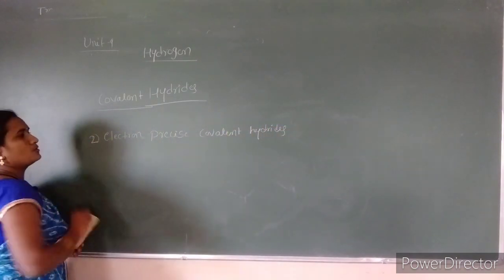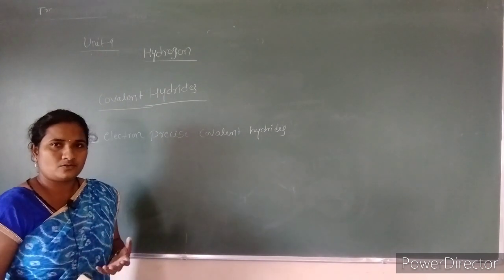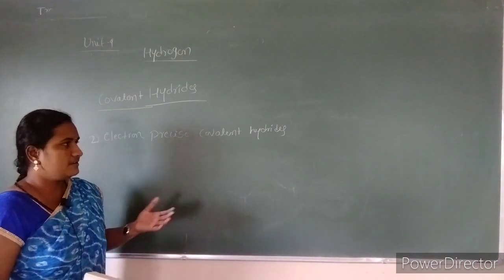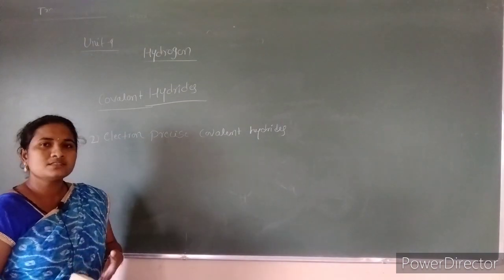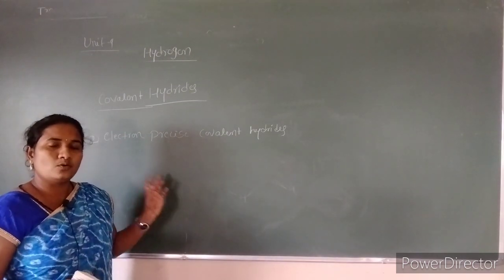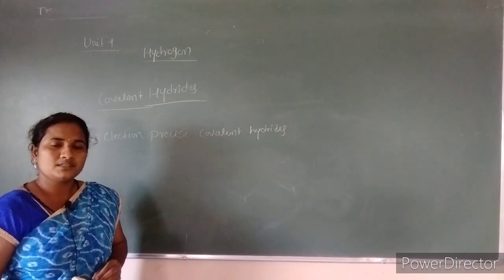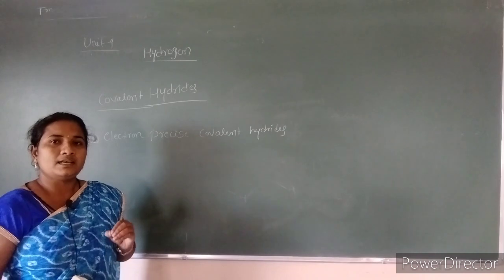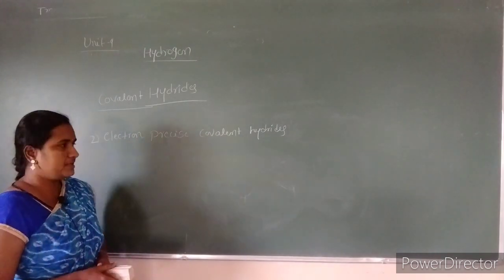These covalent hydrides have the required electrons to complete their Lewis structure. Since these are electron precise hydrides, they have the required number of valence electrons to complete their Lewis structure.